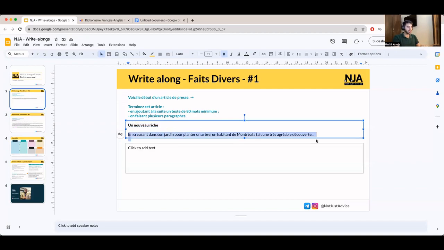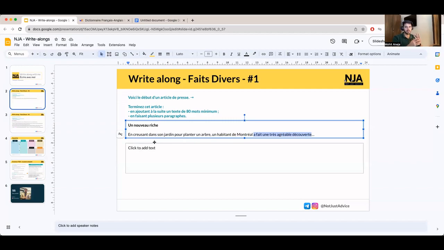And then we have the line itself, which starts the article, and you have to continue that line. Okay, so the title says un nouveau riche. Un nouveau riche means someone who's newly rich. En creusant dans ce jardin pour planter un arbre, un habitant de Montréal a fait une très agréable découverte. While digging in his garden for planting a tree, an inhabitant of Montreal has made a very pleasant discovery.